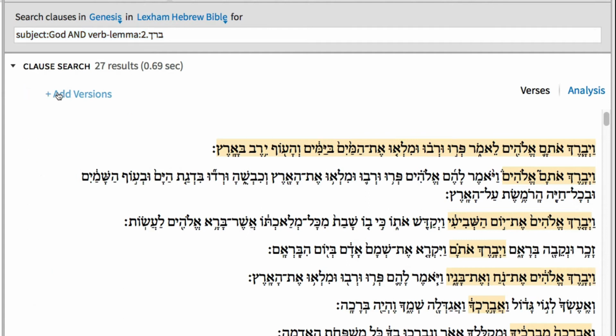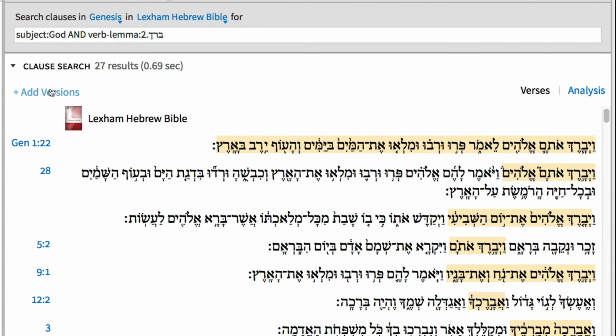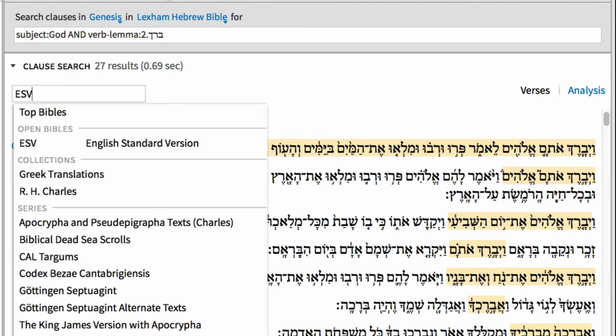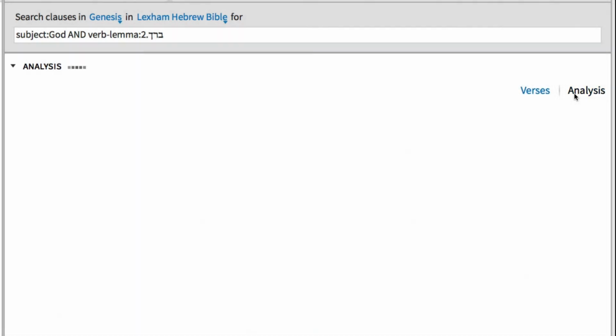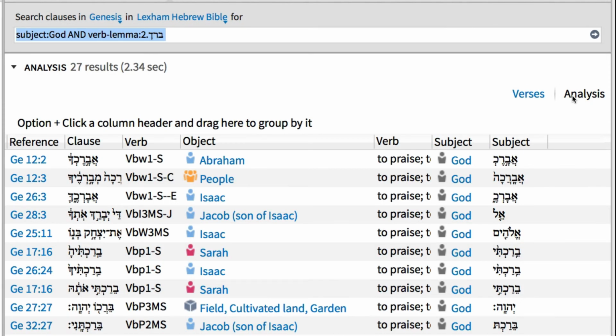To view your results in English, click the Add Version box at the top, then input your translation of choice. Now I'm looking at my hits in Hebrew and English, and the information I want regarding how God blessed is highlighted in both. To go one step further, we can organize our results by the recipients of God's blessing by switching from the verse view to the analysis view.